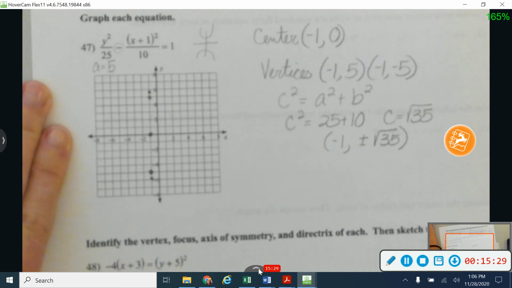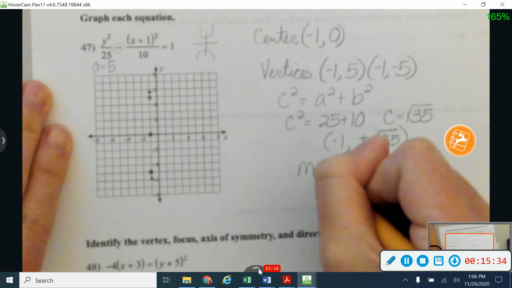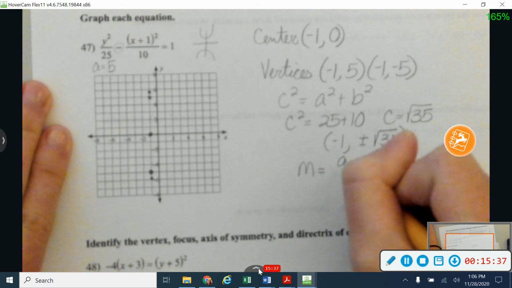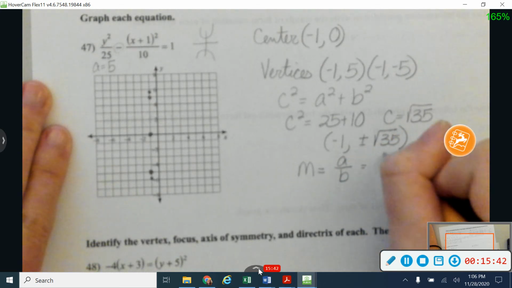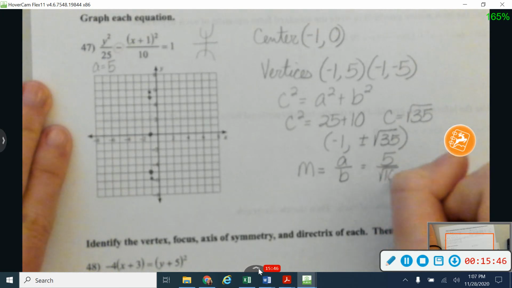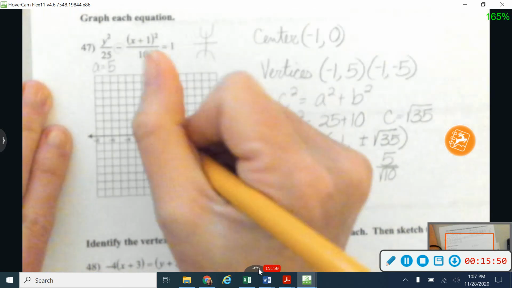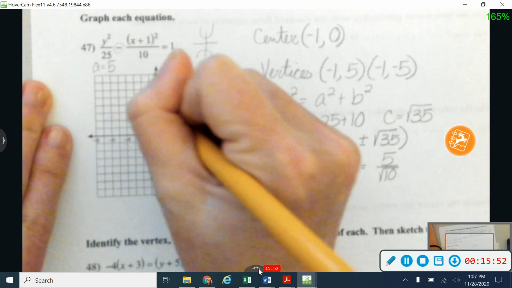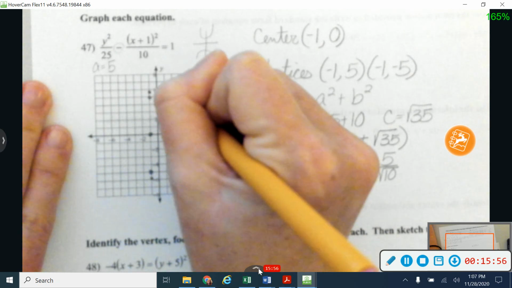Okay, the next thing I want is my asymptote equation for my slope. So in this case, because y is first, I'm going to have that be a over b. All right, so a we already know is 5, and b is going to be kind of funny on this one. It's going to be the square root of 10. That's all right, so square root of 10 is going to be a little bit more than 3. So I'm going to go up 5 and over 1, 2, 3, and a little bit more.